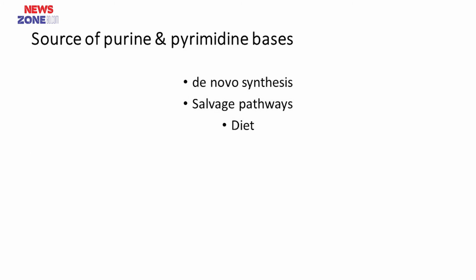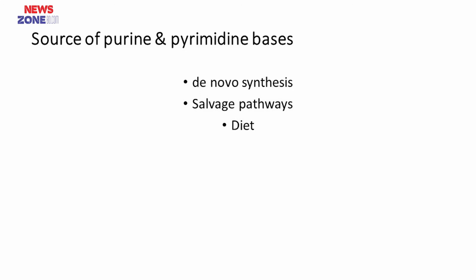Sources of purine and pyrimidine bases. From where do we get these purine and pyrimidine bases? Number one is de novo synthesis. De novo synthesis means they can be newly synthesized in our body. Another one is the salvage pathway. Salvage pathway means reuse of the previous purine and pyrimidine bases.